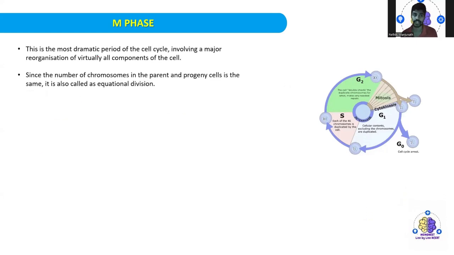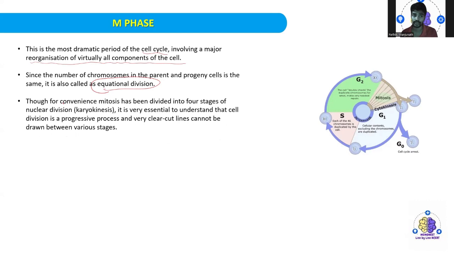This is the most dramatic period of the cell cycle, involving a majority of reorganization of virtually all components of the cell. Since the number of the chromosomes in the parent and the progeny cell is the same, it is also called equational division. For convenience, mitosis has been divided into four stages of the nuclear division, that is the karyokinesis.